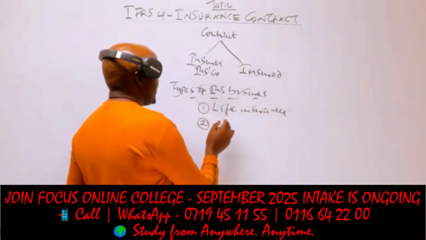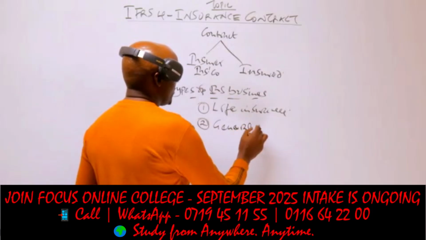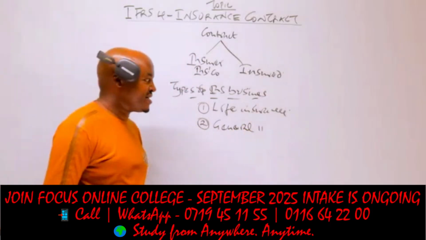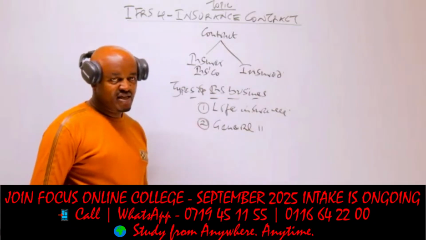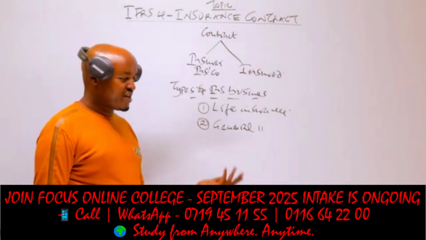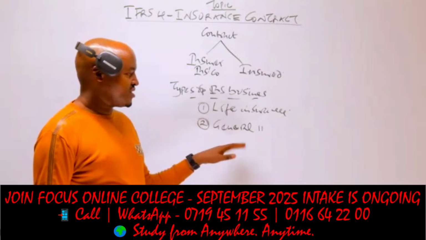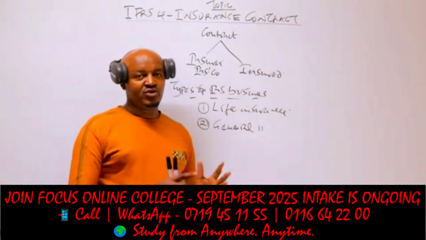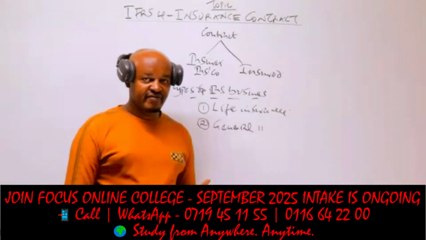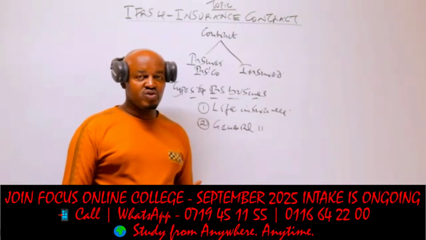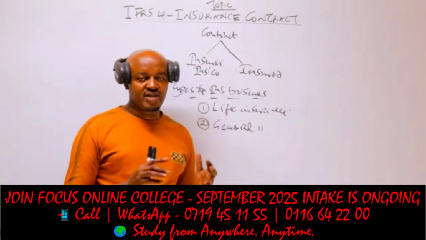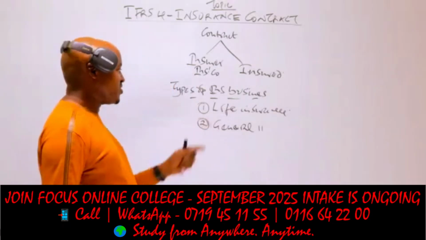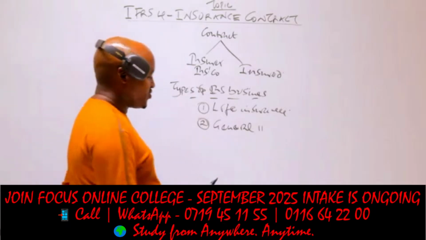Then from there we have now the general insurance. So when we talk about the general insurance, this refers to any other insurance business other than the life insurance or the life assurance. And therefore, the general insurance includes insurance businesses such as burglary insurance. You have a business, you insure your business against theft. We have the fire insurance, we have the motor vehicle insurance, we have the marine insurance, and so on. So all those types of insurance business, they fall under what you call the general insurance.